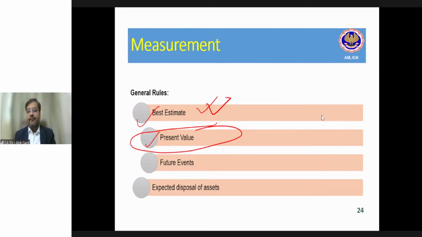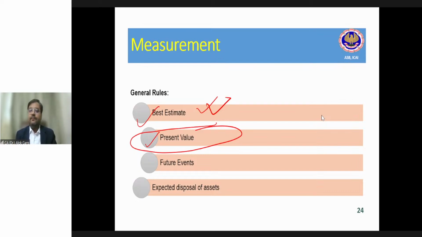For example, these are very old companies, and the company knows that in the last years our repair cost under warranty was, let's say, 5% of the sales. If I am selling goods worth rupees 1,000 crores, close to 50 crores comes to me as a repair under warranty.